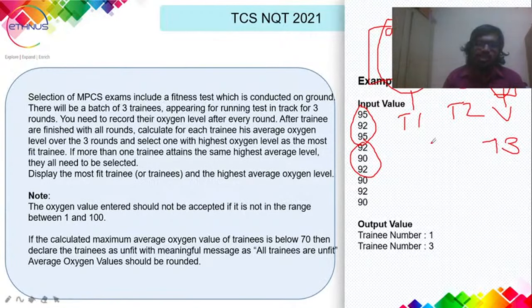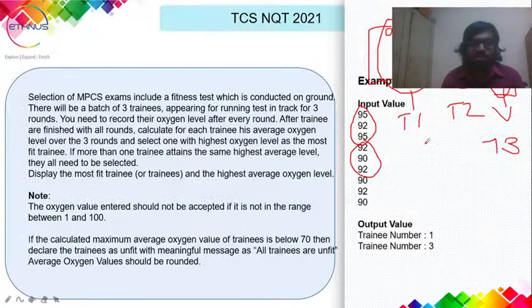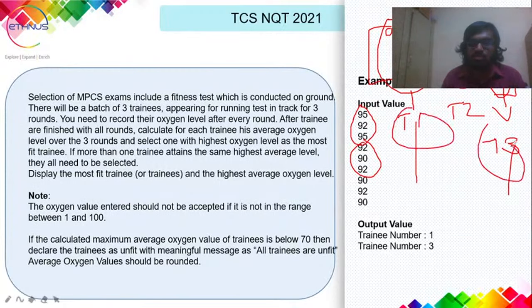So if we have to calculate the average, we'll just apply this logic. Here you can see the average calculating logic, j comma i. We have indexed it as ji because we are doing a column wise operation. If we calculate the average, we found out that trainee 1 average and trainee 3 average are the same, and they are the highest, and they are better than trainee 2.